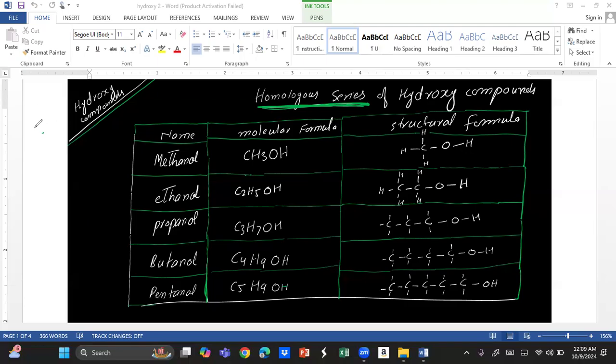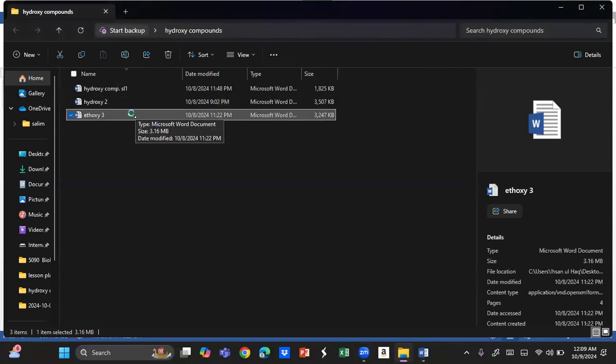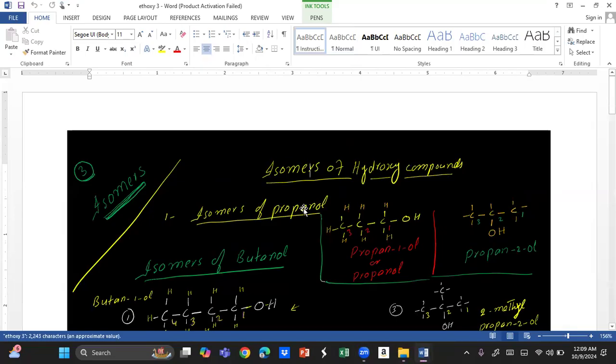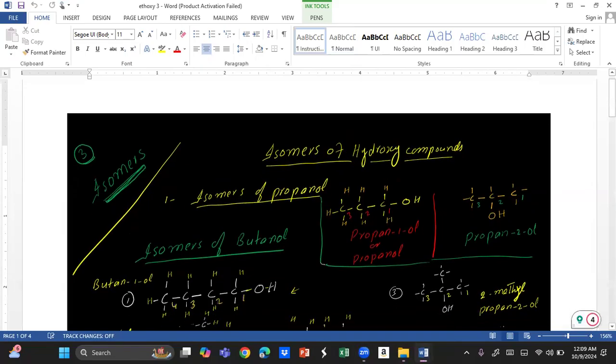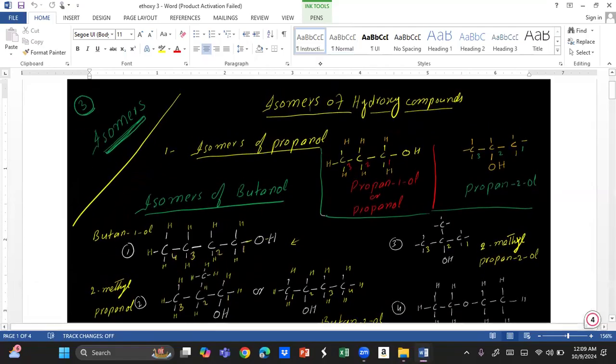Due to the difference in structures, their physical properties change, but their chemical properties stay the same. Physical properties are like melting point, boiling point, solubility, conductivity, viscosity, and volatility. Hope you understand.